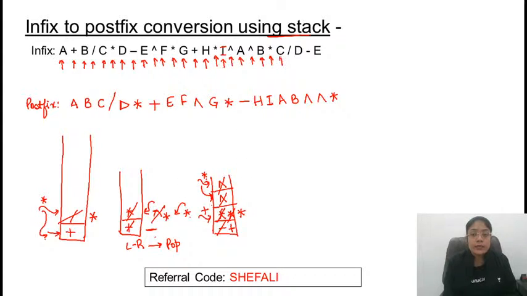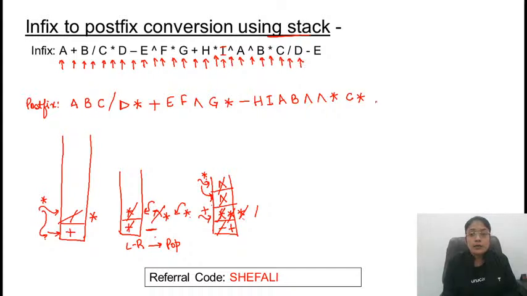Read the next character, that is C. So we got C. Read the next character, that is division operator. So division operator will be compared with top of stack. On top of stack we have multiplication. Multiplication and division is having same priority. So consider associativity. Associativity is left to right. This means that we need to pop out the element. Now division is compared with plus. Division is having higher priority, so push it in the stack.